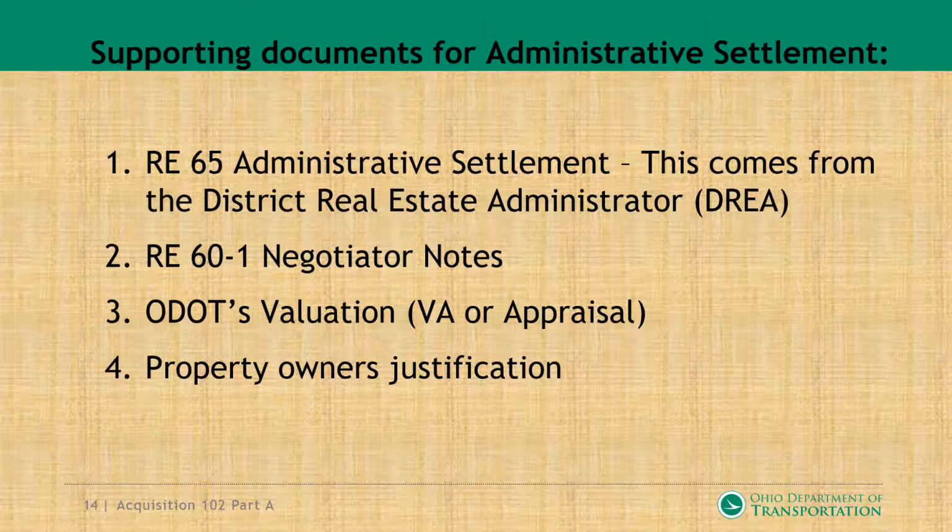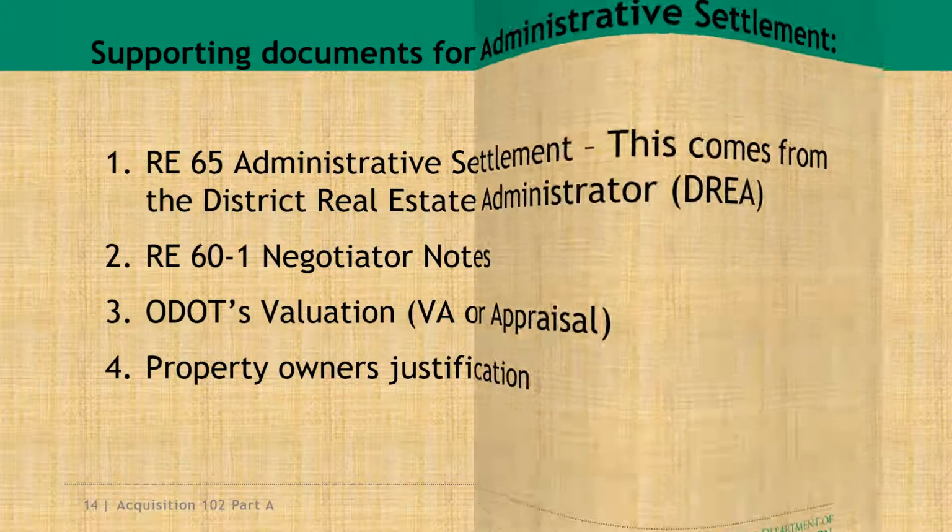Supporting documents for the administrative settlement: the RE65 is just the administrative settlement document. This comes from the District Real Estate Administrator to provide the details. The RE60-1 is the document that will provide the necessary notes that show why the request for the additional amount of money, or the counteroffer, was made, and the support of it. Also included are ODOT's valuation, either the VA or the appraisal, and the property owner's justification.